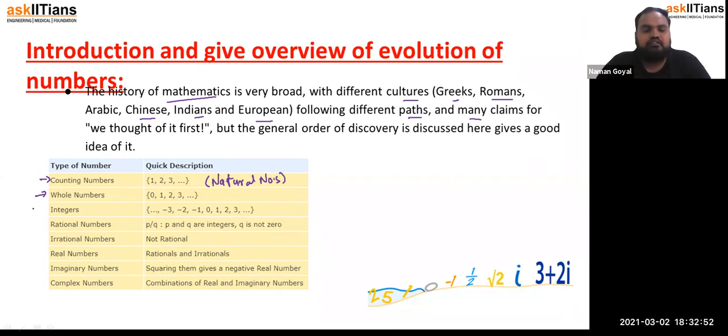Integers are negative integers, zero and positive integers: from minus infinity to -3, -2, -1, 0, 1, 2, 3.